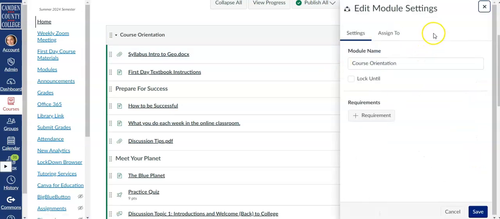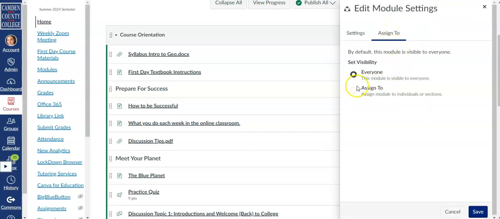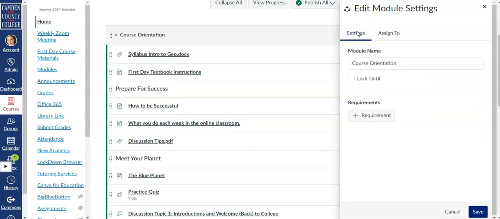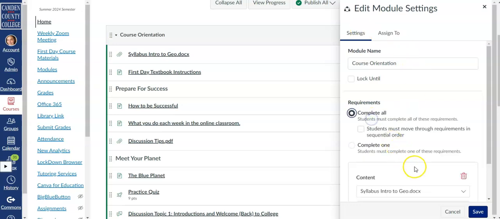Finally, you may have already noticed that you now have new options in the Modules menu. With the Selective Module Release update, you can now assign a module to individual students, making it visible only to those students. You'll also see the Requirements menu here in a more user-friendly format.